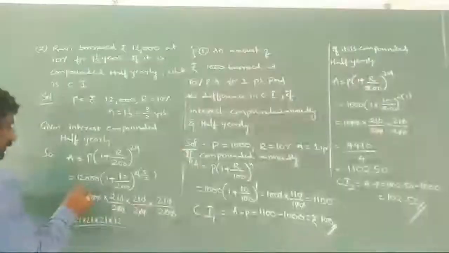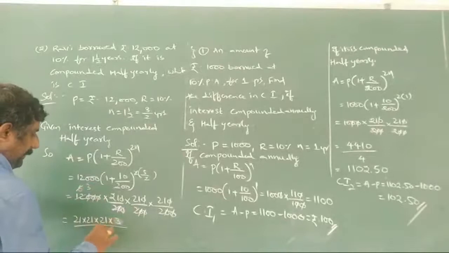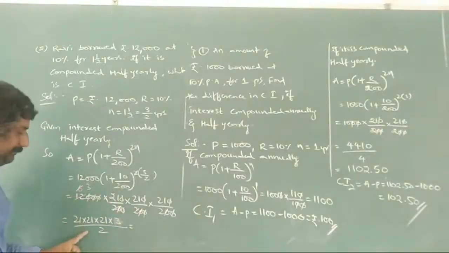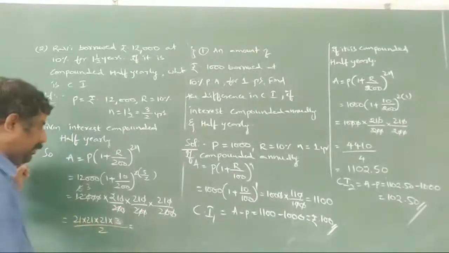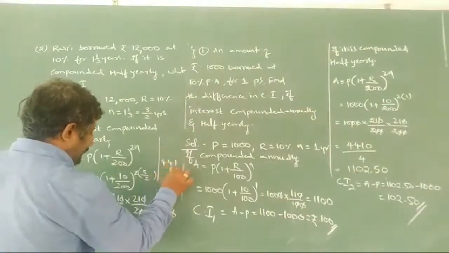2 sixes are 12, 2 threes are 6. So it is better you write the power 3 by 2. 21 21s are 441, and again 21 3s are 63. So better we multiply here 441 into 63.